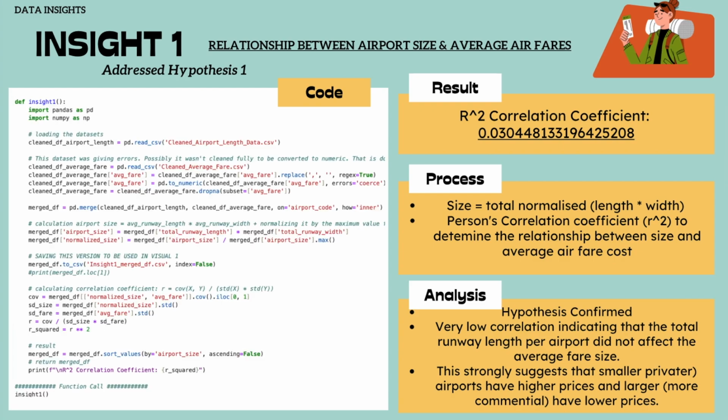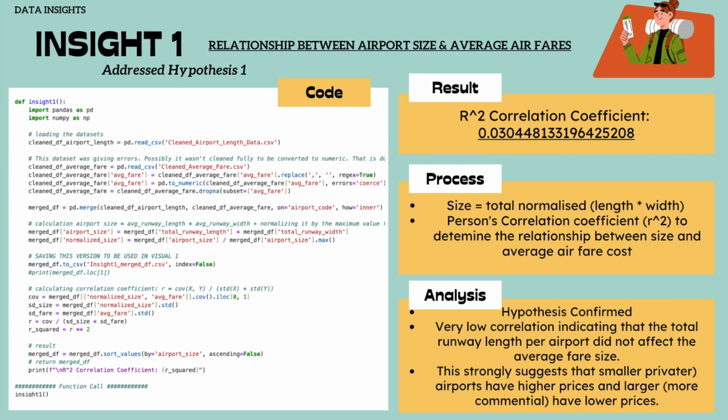And so moving on to the insights, addressing hypothesis 1, I calculated the relationship between the total airport runway length and the average fare. Pearson's correlation coefficient was used to determine the strength of the relationship between the two. The correlation I got was very low, that of 0.03. This showed that the total runway length per airport did not affect the average fare size. This strongly suggests that smaller private airports have higher prices and that larger ones have lower prices.